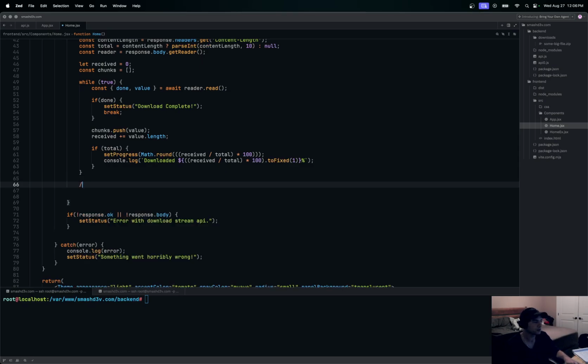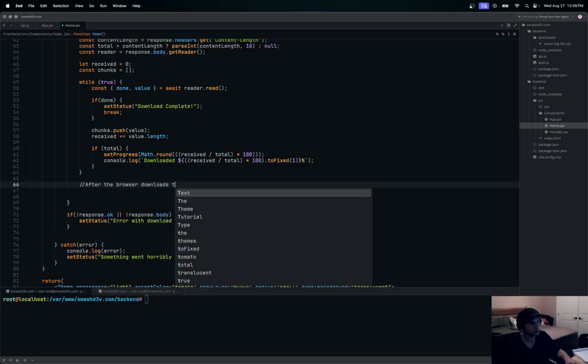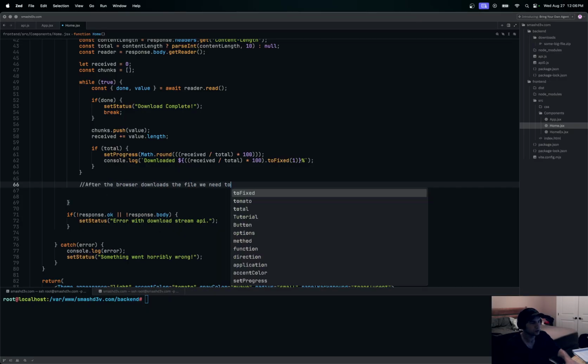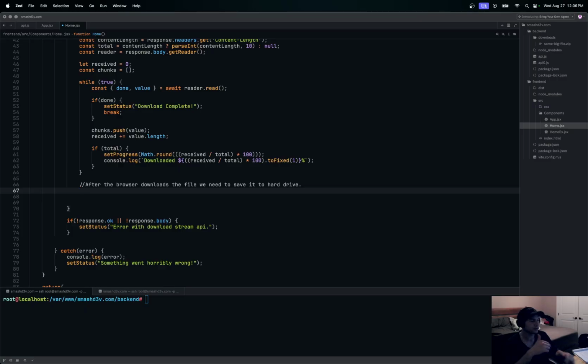Okay, so with that though, once we have, so we'll say after the browser downloads the file, we need to save it to hard drive. Okay, so that's what this is. So that's why it's a little different than traditional downloads. You need to save it to the hard drive after you've kind of manually controlled the download from the server. Now we need to save it. So it saves it to the browser's like memory space. So what we're gonna do is this kind of thing.